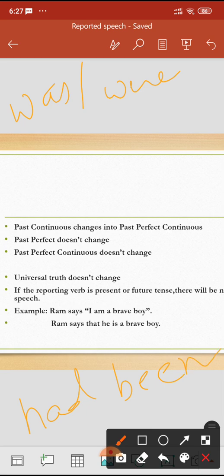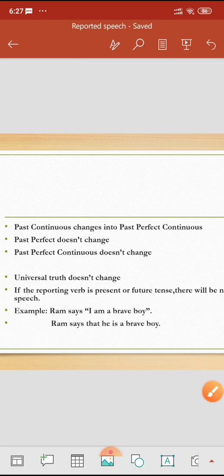So I said that I had been playing football. Fine, children. Now, past perfect, you don't have to change. When it is past perfect continuous, you don't have to change. And when it is a universal truth, then also you don't have to change the sentences.